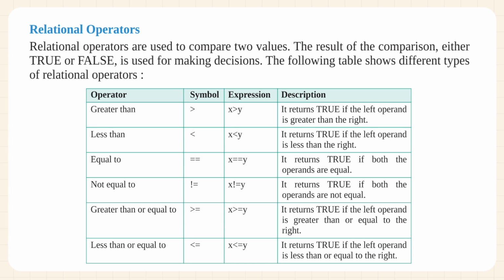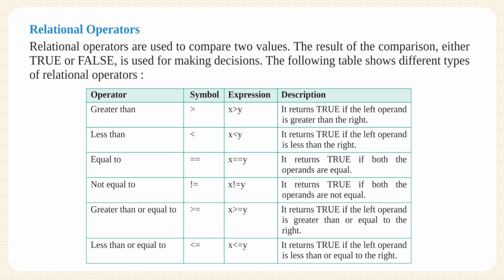Greater than: x > y. It returns true if the left operand is greater than the right. Less than: x < y. It returns true if the left operand is less than the right. Equal to: x == y. It returns true if both the operands are equal.